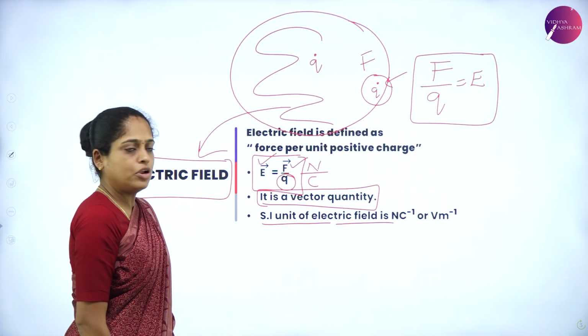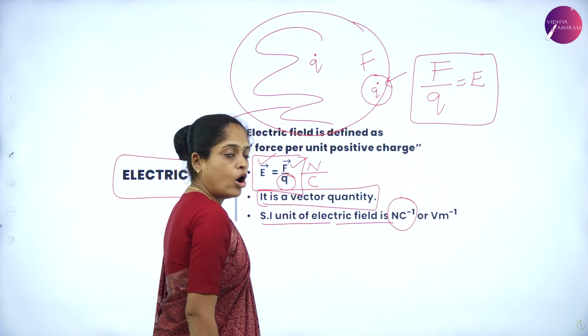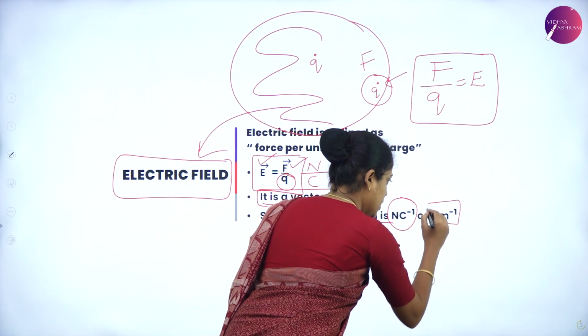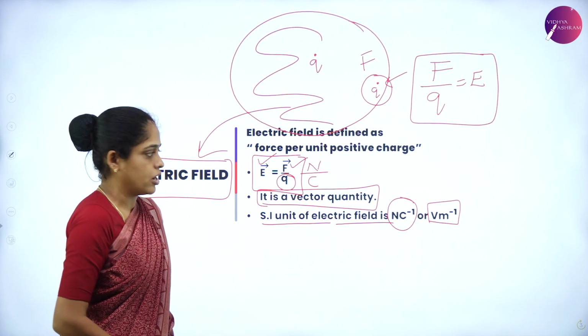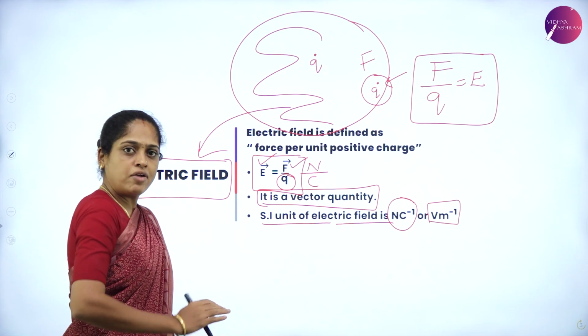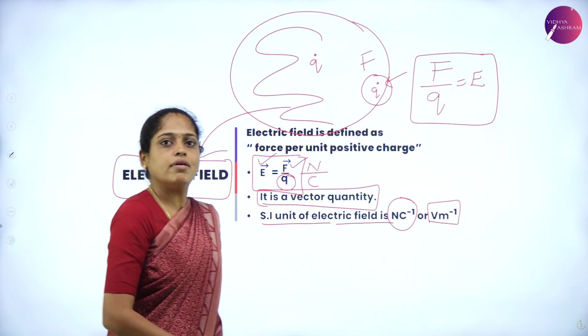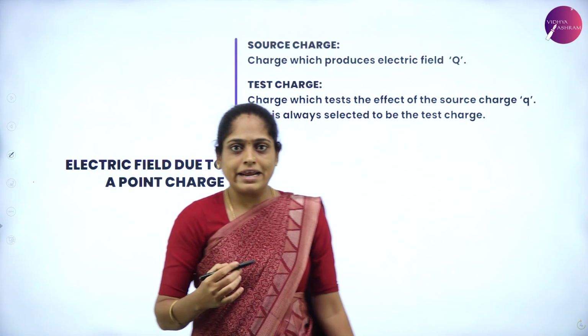Therefore, the SI unit of electric field is Newton per Coulomb or volt per meter. Volt per meter you will learn in the next chapter. Now, you have to keep in mind Newton per Coulomb, and we will discuss volt per meter in the next chapter. Yes, and next.